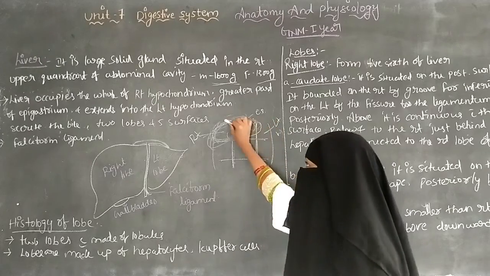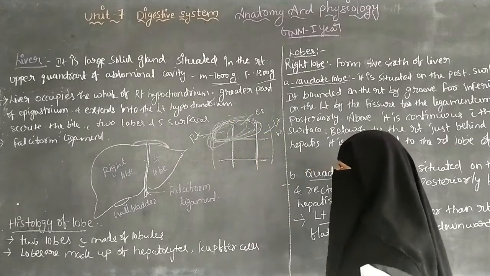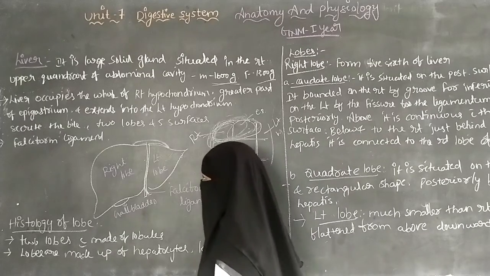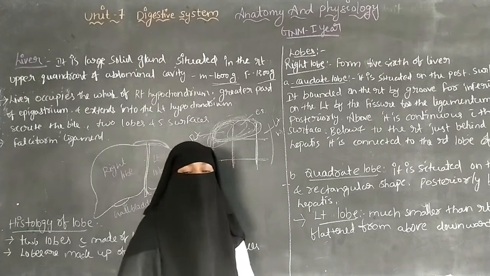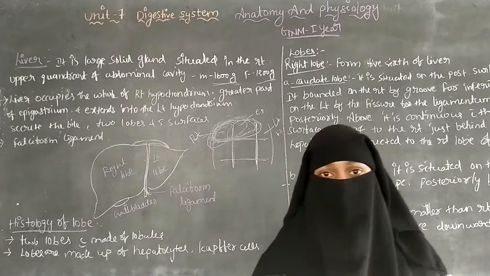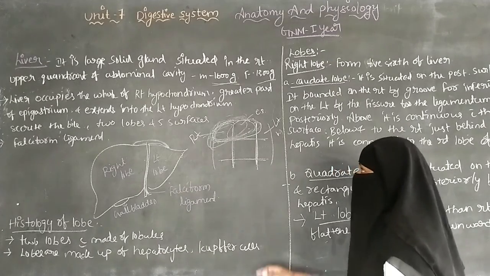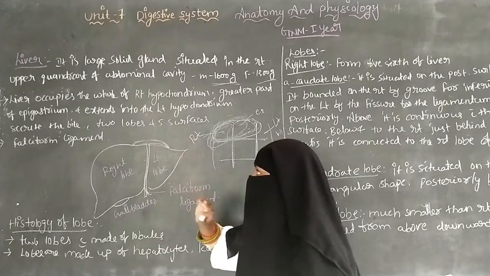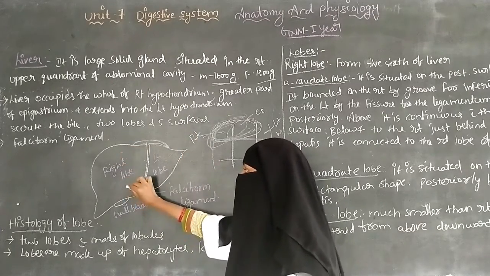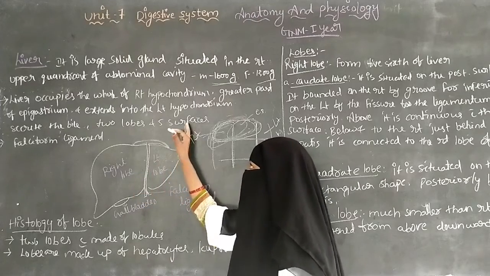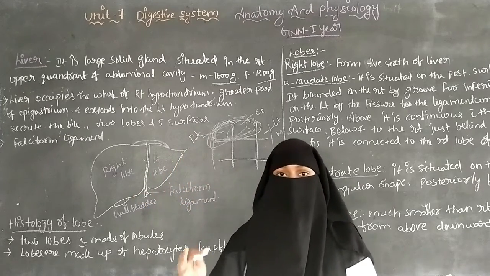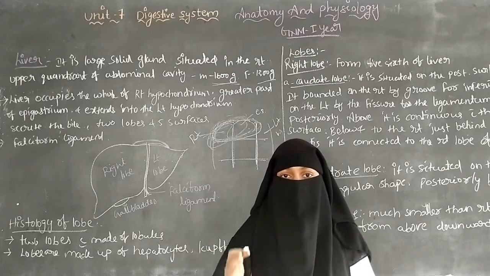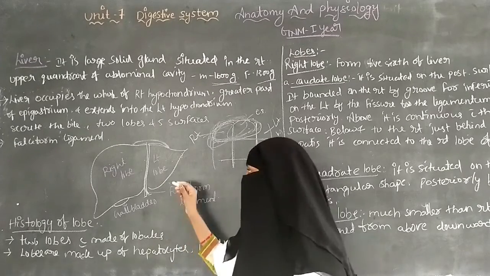The liver secretes bile, and bile helps in the digestion of fat. The liver consists of 2 lobes and 5 surfaces. The 2 lobes are the right lobe and the left lobe, and the 5 surfaces are the anterior surface, posterior surface, inferior surface, superior surface and the right surface.